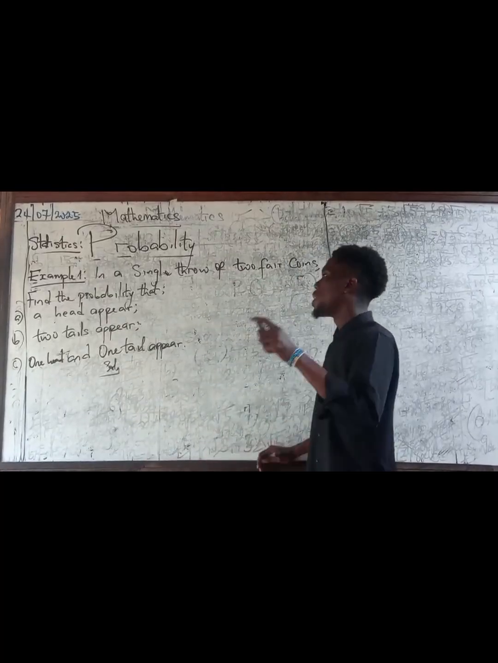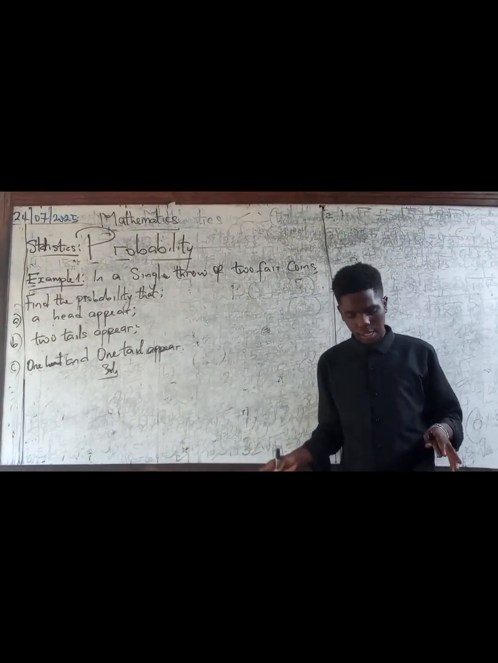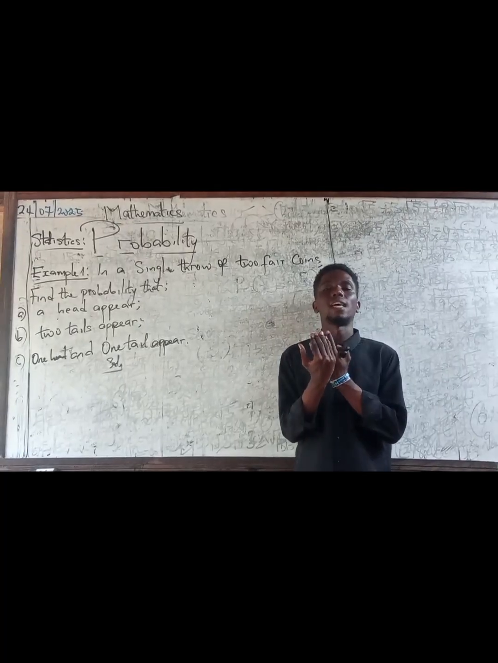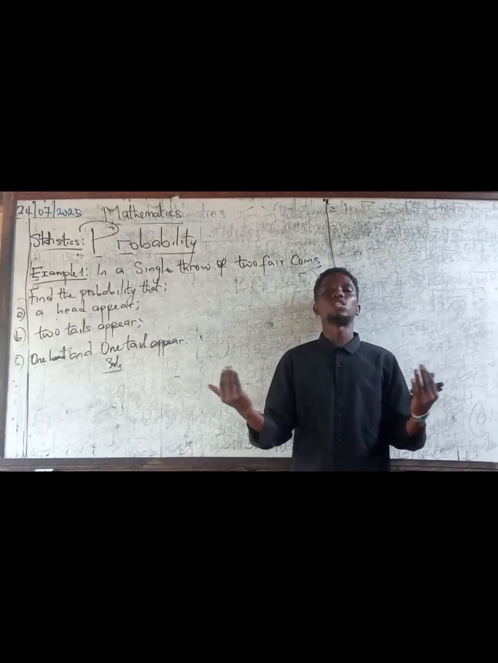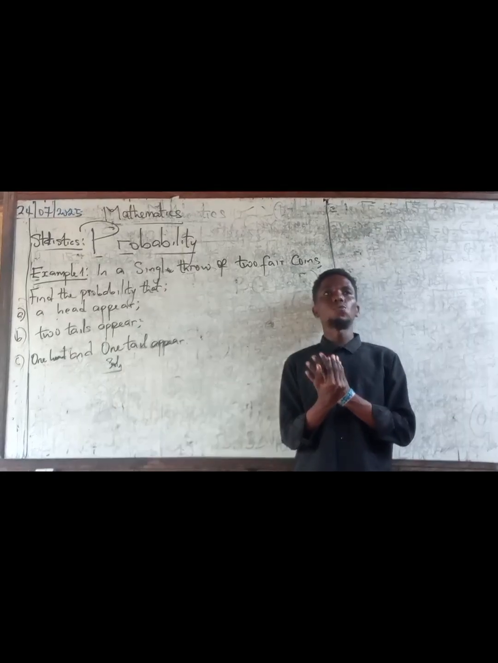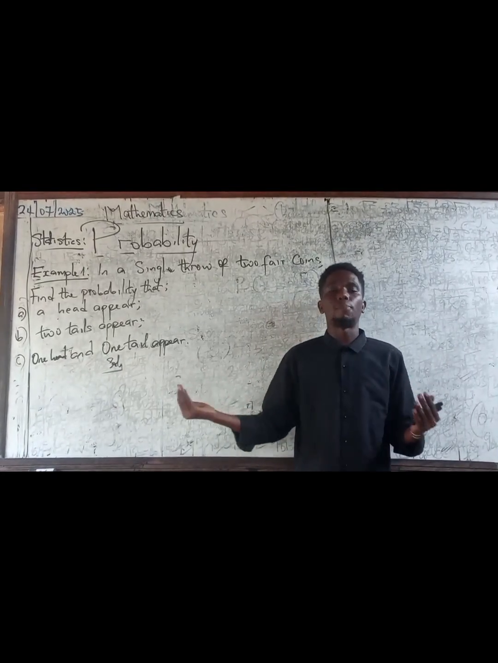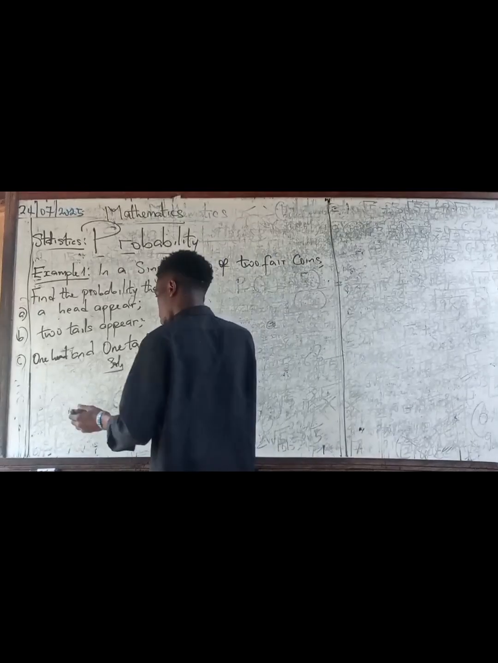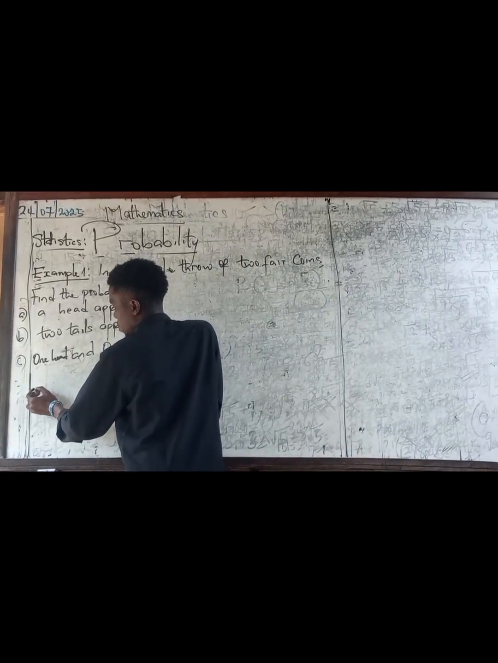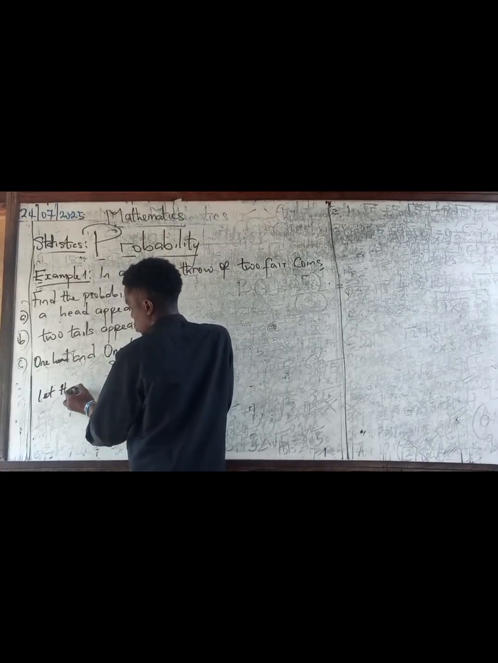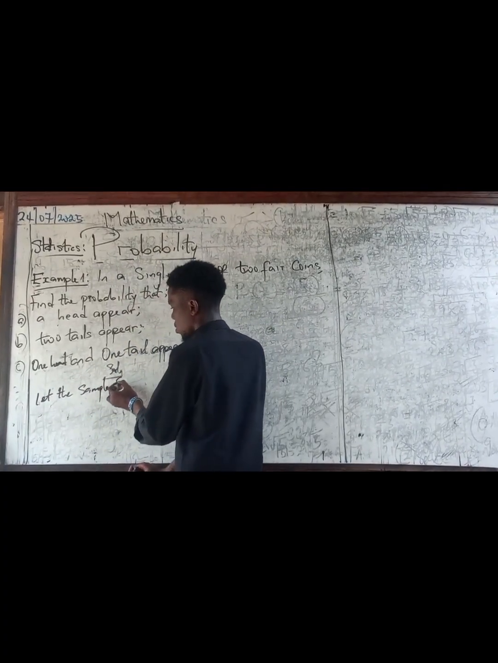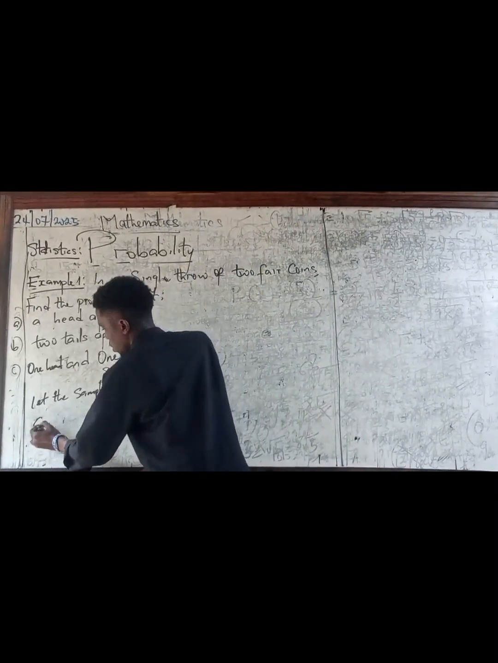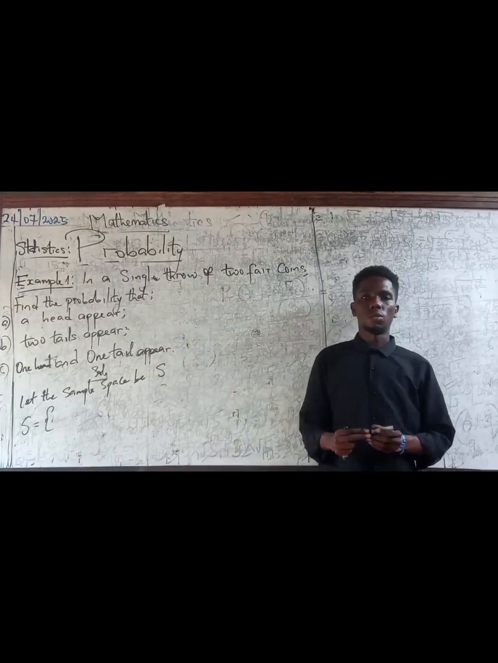Now, just like I said previously, when it comes to questions involving probability, the first thing you have to identify is your sample space. Meaning, what is the set of all the possible outcomes? What is likely to happen? So let's list out our sample space. Let the sample space be S. Obviously it's always S, right?